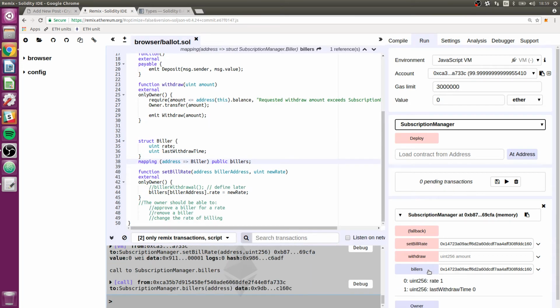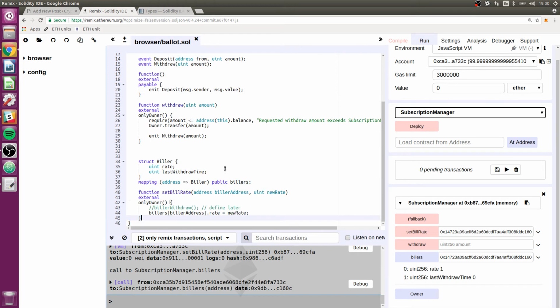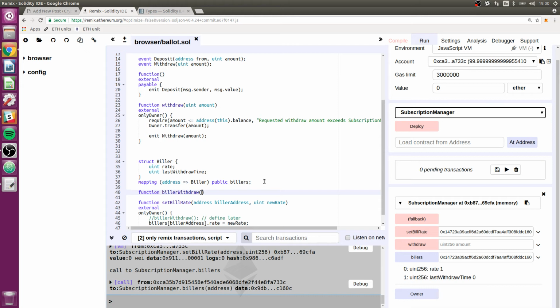Okay, billers, let's get that. And we've set the rate correctly, so that's good. Now I'm going to define this biller withdraw, and that should actually be biller withdraw like that, because that's what we want to do. That might make where I'm going a little bit clearer. I am going to erase these comments. Let's put that here. Function, biller withdraw.